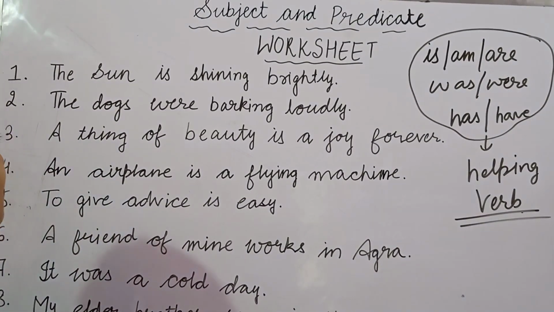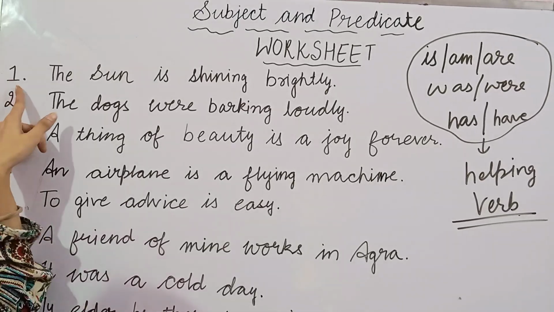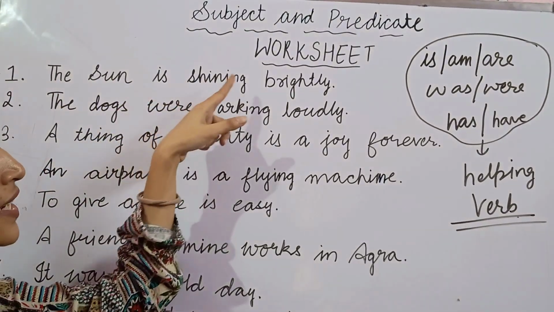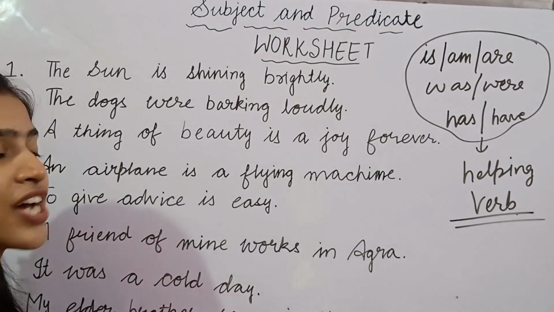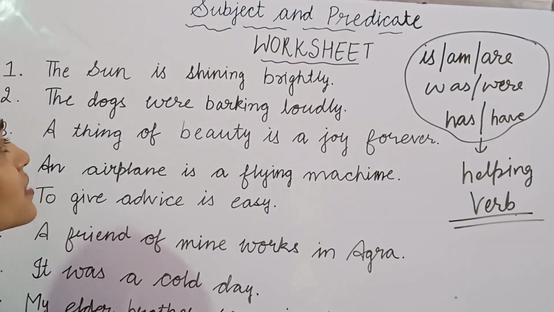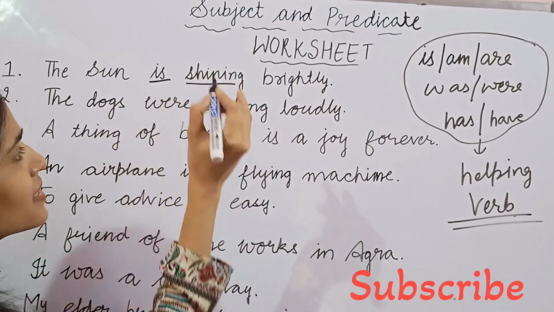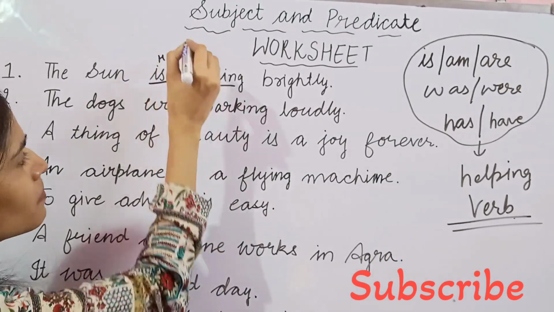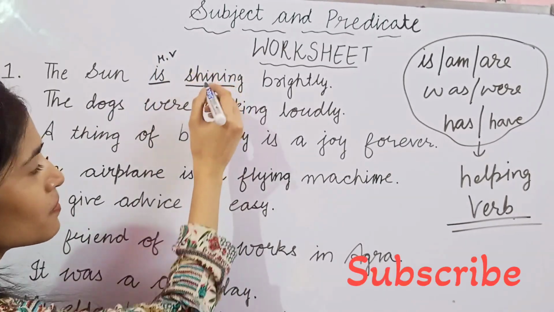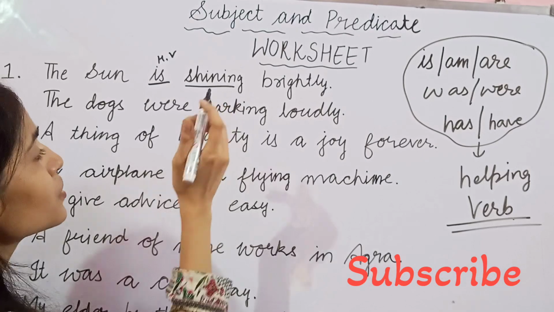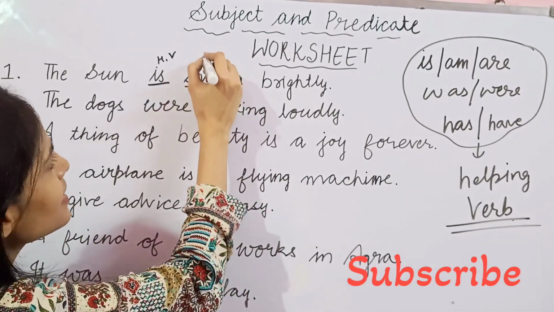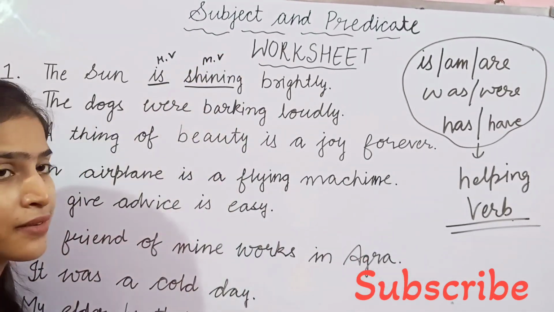So here is our first sentence: the sun is shining brightly. Here there is a helping verb, is, and a main verb, shining. This is the helping verb, this is the main verb. Shine means chamakna, to shine. So it is the main verb.